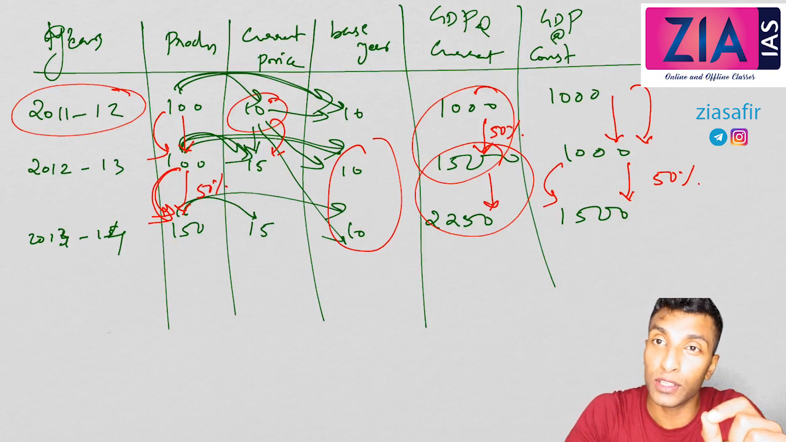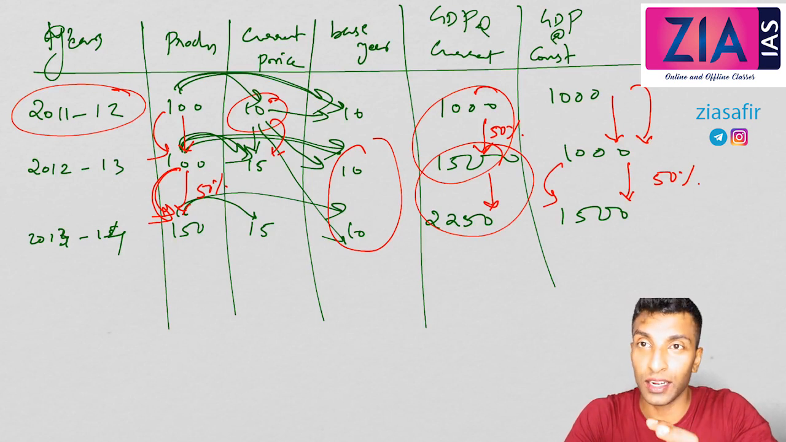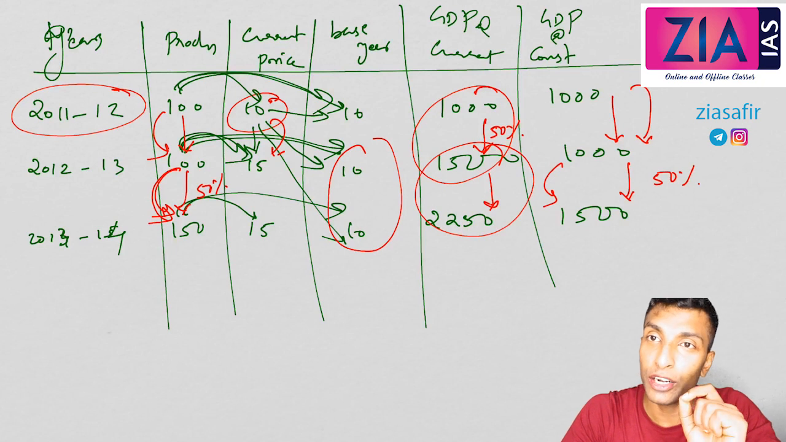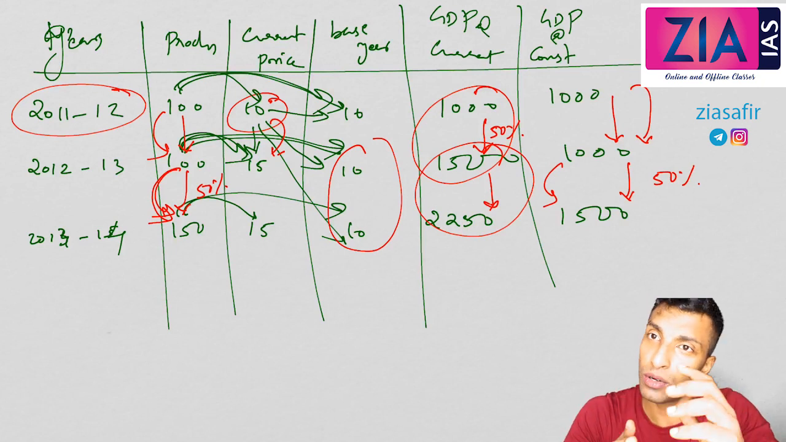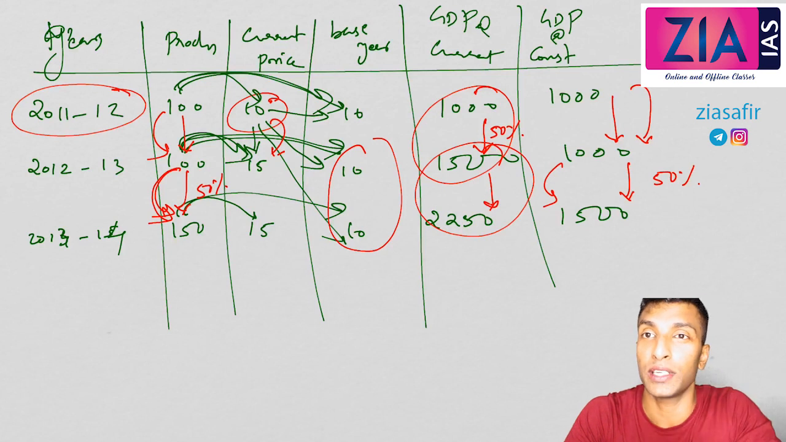Whereas GDP at constant price will change only if there is an actual change in production. So this is the conclusion. GDP at current prices can change either due to inflation, or due to actual change in production, or due to both. But GDP at constant price will change only if there is an actual change in production. So which one is better? GDP at constant price is better, because GDP at current price may change with inflation also. That's not desirable.